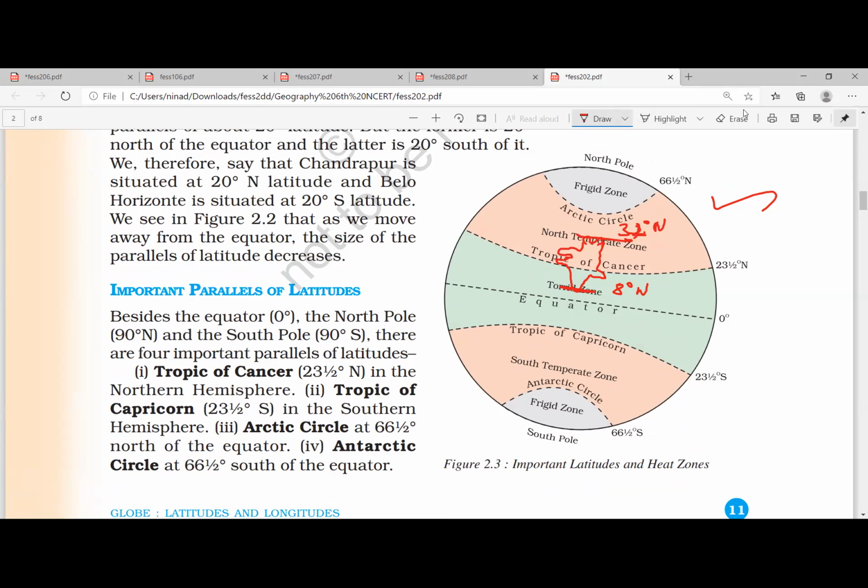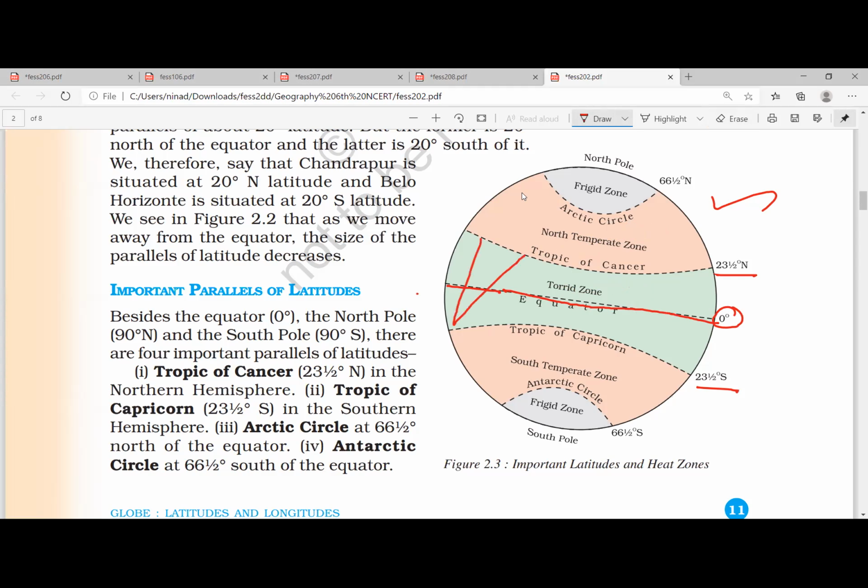Please copy down this. This is known as heat zones of the earth. In the center, you have the equator, which is 0 degree. Then 23.5 in the north and 23.5 in the south: Tropic of Cancer and Tropic of Capricorn.